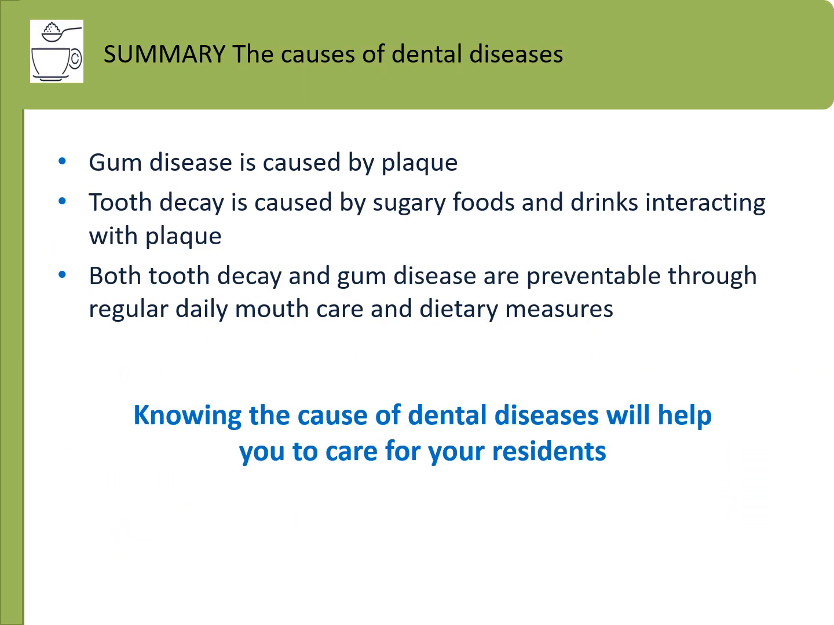So in summary, tooth decay and gum disease are preventable, and the methods for prevention are covered in the next section. In this section, we have covered gum disease is caused by plaque, tooth decay is caused by sugary foods and drinks interacting with that plaque, and both tooth decay and gum disease are preventable through regular daily mouth care and dietary measures.